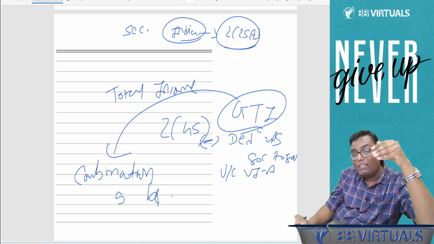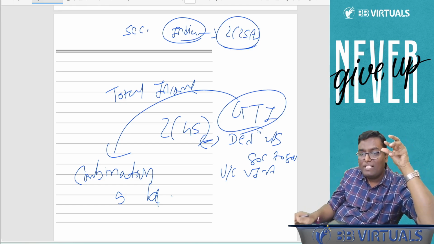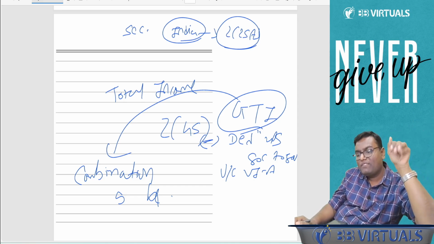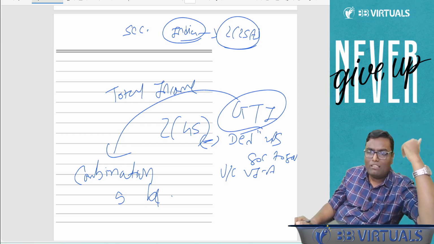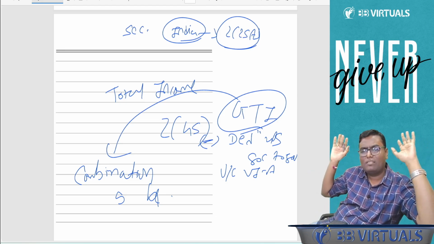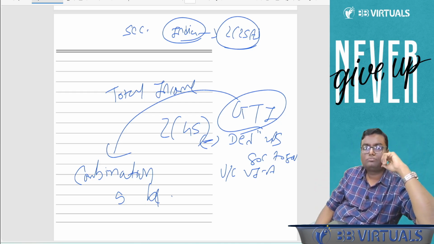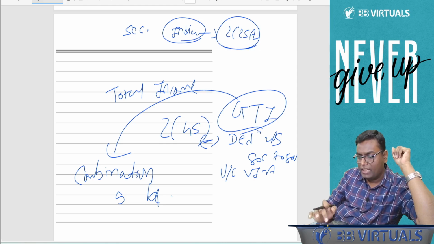Tell me, what is the meaning of income? Because the base word is income. If something is income, then Income Tax Act is applicable. If something is not an income, Income Tax Act is not applicable. Tell me what is the meaning of income? In layman language, tell me what you understand by the word income. Waiting for reply of each and every student.